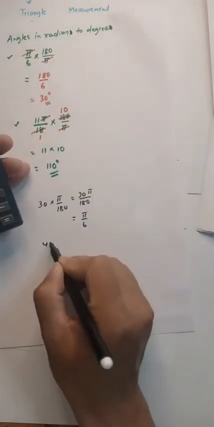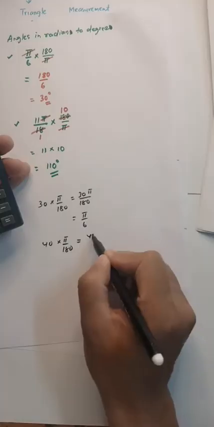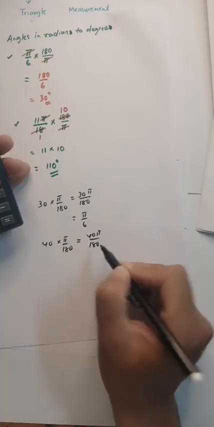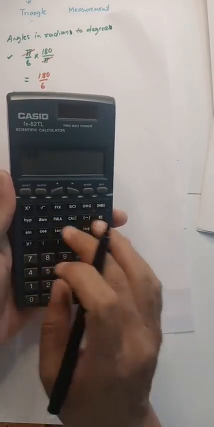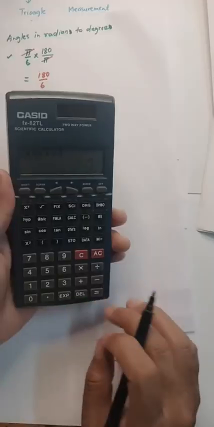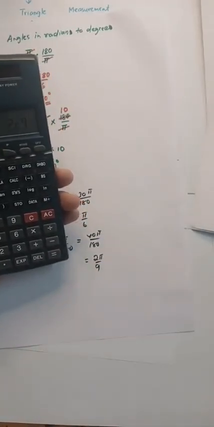Next, 40 degrees, which is said to be pi by 4. 40 degrees times pi by 180 is equal to 40 pi by 180, which simplifies to 2 by 9, so 2 pi by 9. So pi by 4 is not correct.